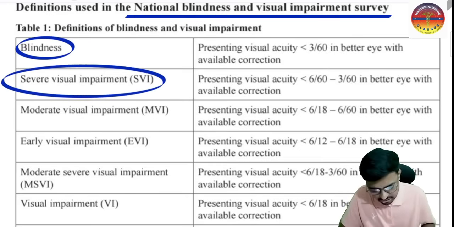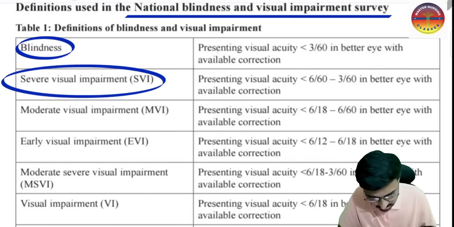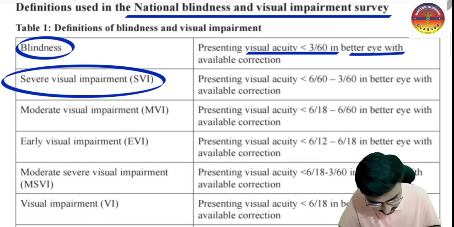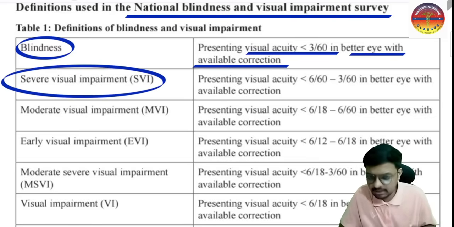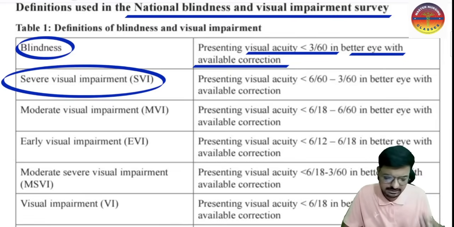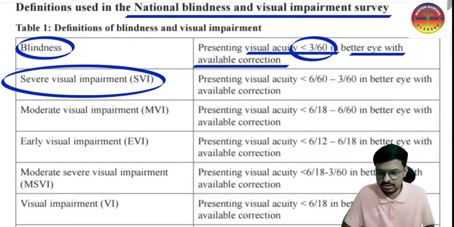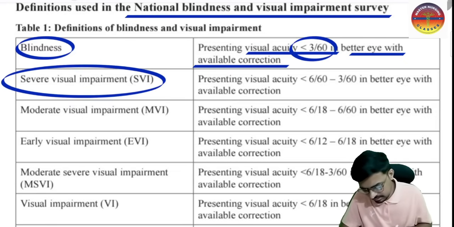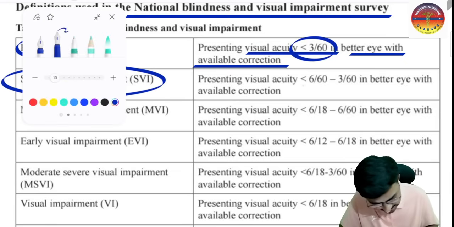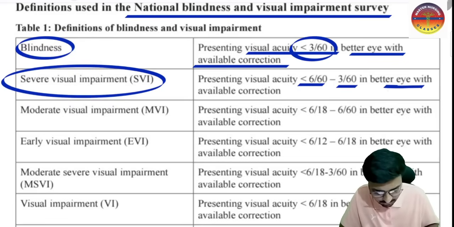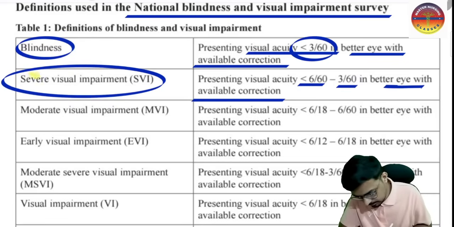Now the blindness definition is visual acuity less than 3 out of 60 in the better eye with available correction. The best possible correction means the lens you have given, the spectacles prescribed, the surgery you have done. After all these things also, the visual acuity is less than 3 out of 60 in the better eye. So that is called a blind person. And if the visual acuity is less than 6 out of 60 up to 3 out of 60 in the better eye with available correction, this is called severe visual impairment.